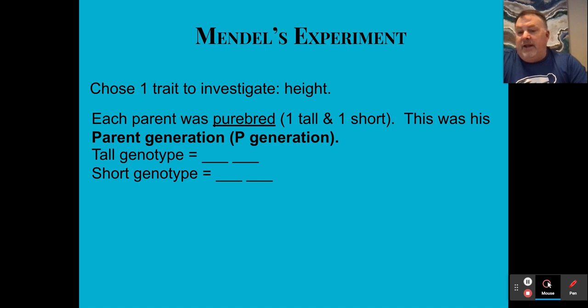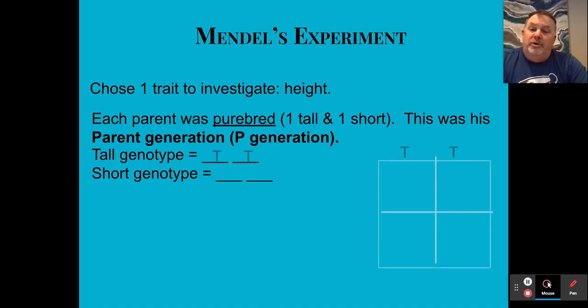And on the left-hand side, tall genotype and short genotype, we can say, for example, a tall would be big T, and let's just assume that the short is going to be little t. Again, we place them on our Punnett square and then fill it in.